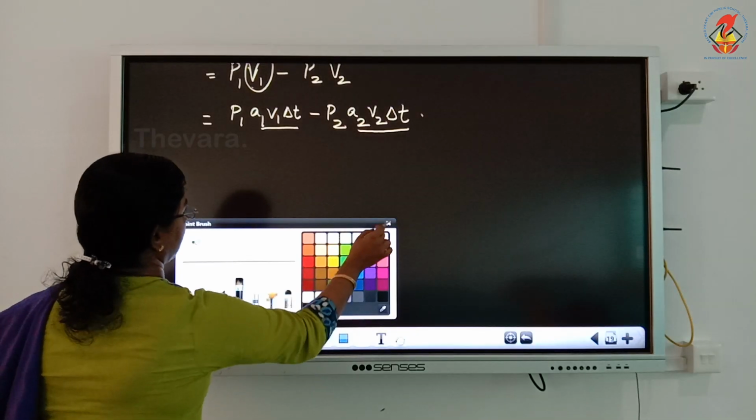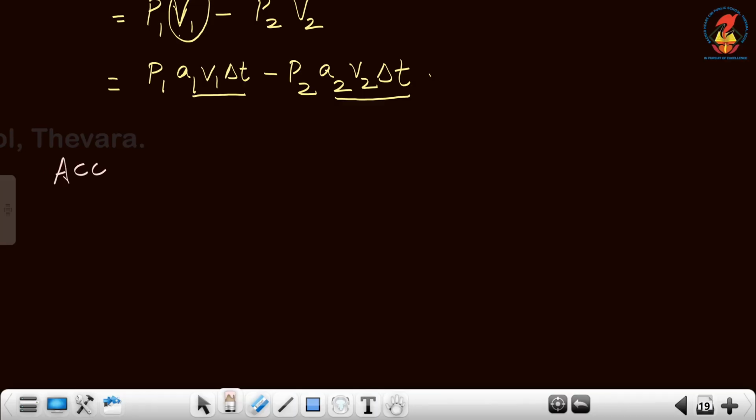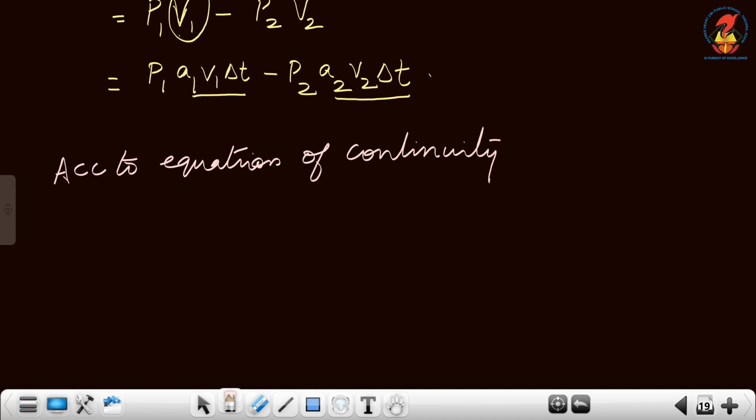So, the above equation can be written as, according to equation of continuity, A1 V1 is equal to A2 V2.